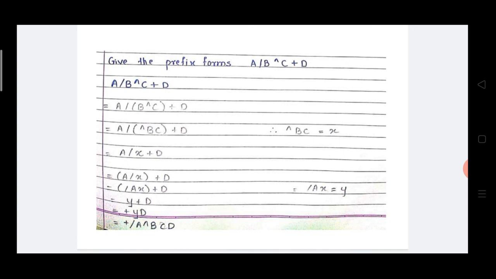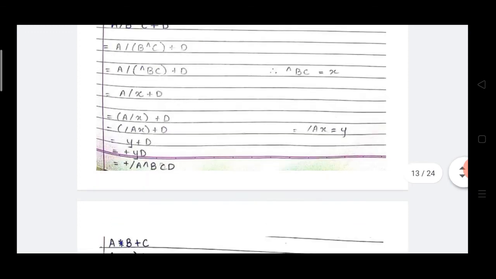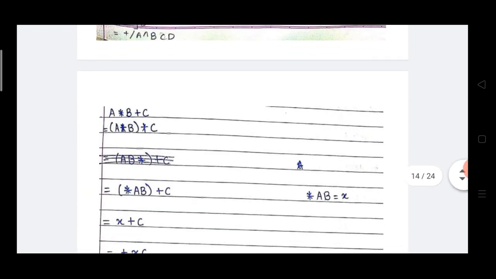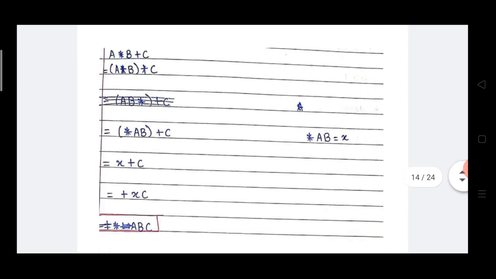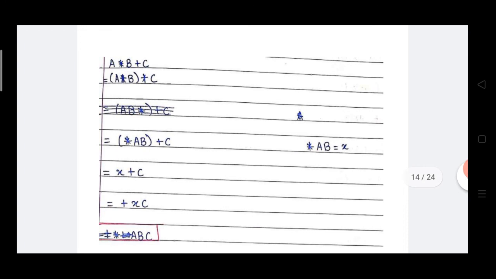Y plus d. Y plus d is one infix format expression, which is converted into prefix format. How to convert? Plus y d. Okay, instead of y, I am going to write here divided by a x, and instead of x, exponential b c. So the answer is plus divided by a exponential b c d.